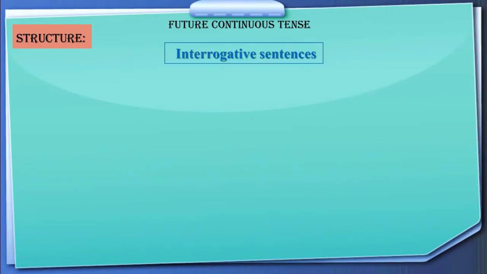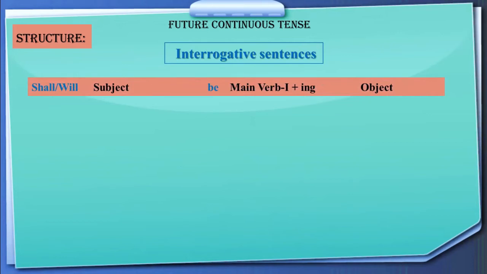Here are the interrogative sentences. So you see we are putting the helping verb at the very first, shall or will, then the subject, and then we are going to put be. You see here, shall and will first, then subject, and after that we use be, first form of the main verb and ing, and then object.